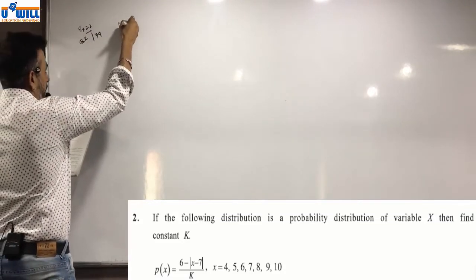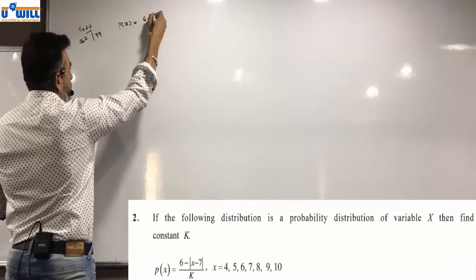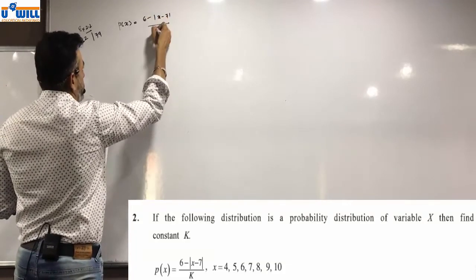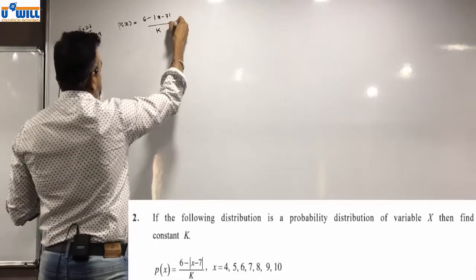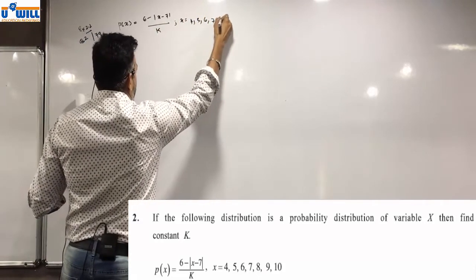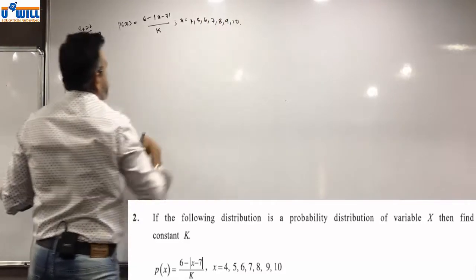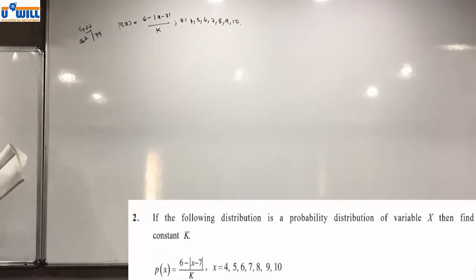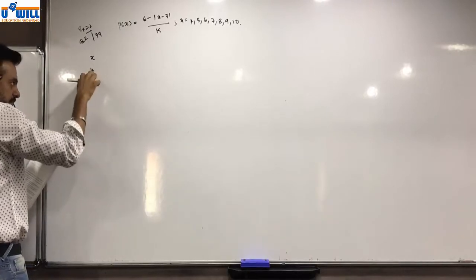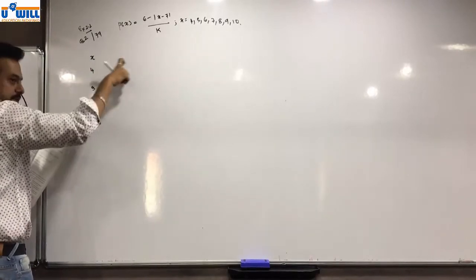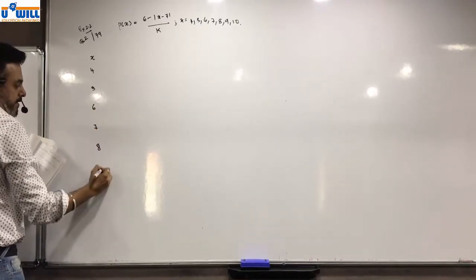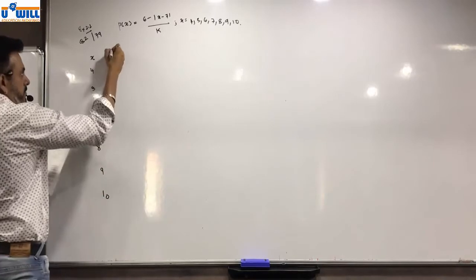We write X as 4, 5, leave space and write, because we will be doing this equation. 6, 7, 8, 9, 10.